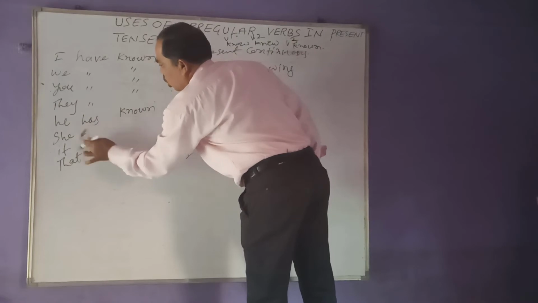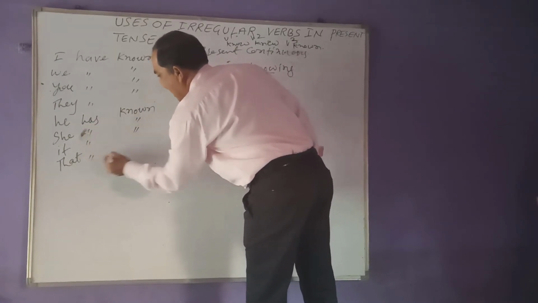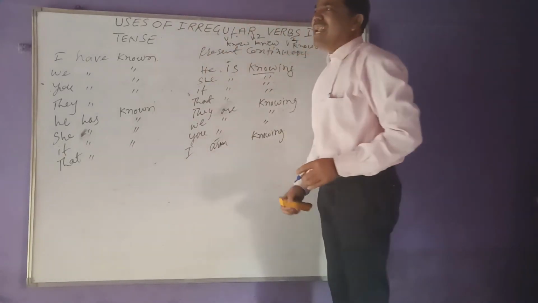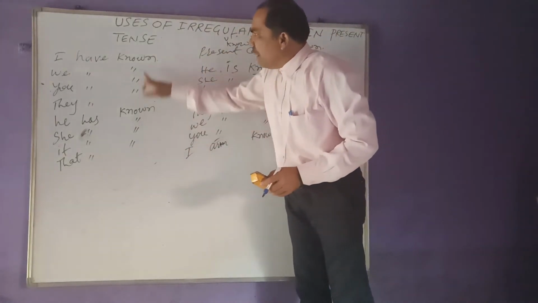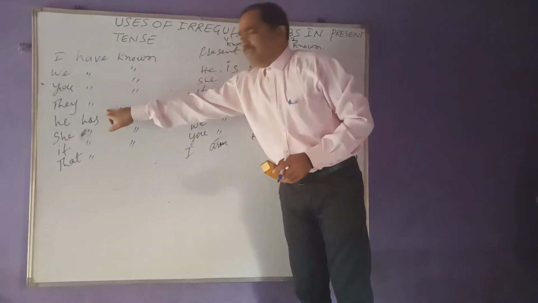She has known. It has known. That has known. So what are these? These are the examples of present perfect.